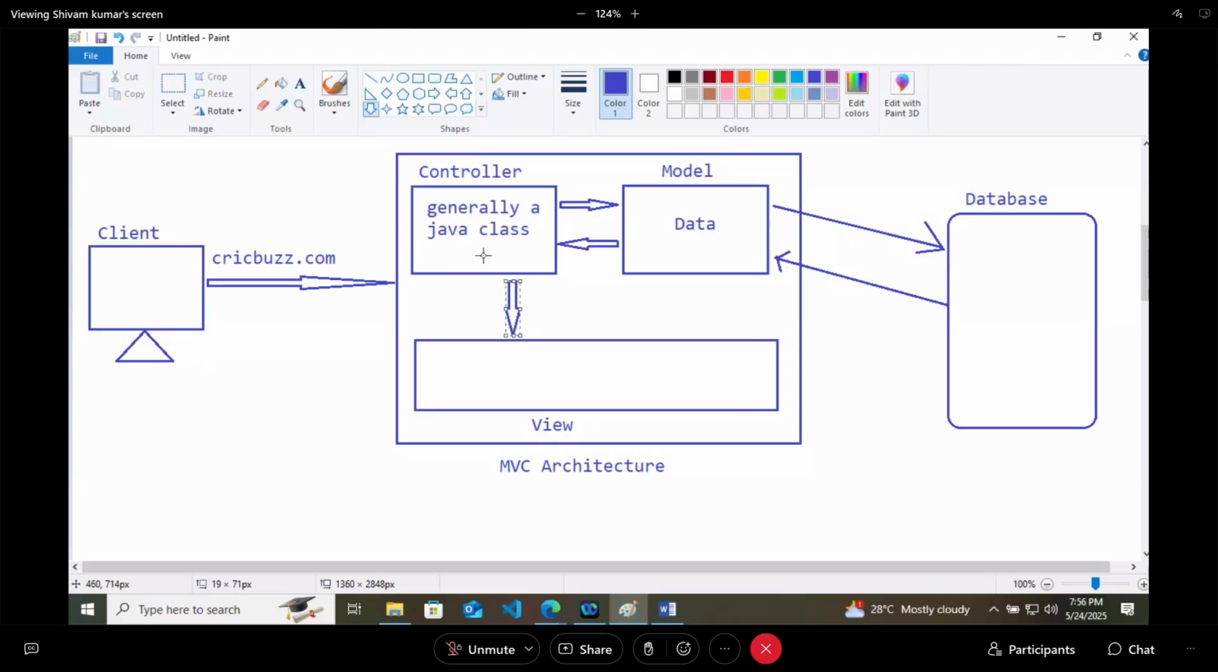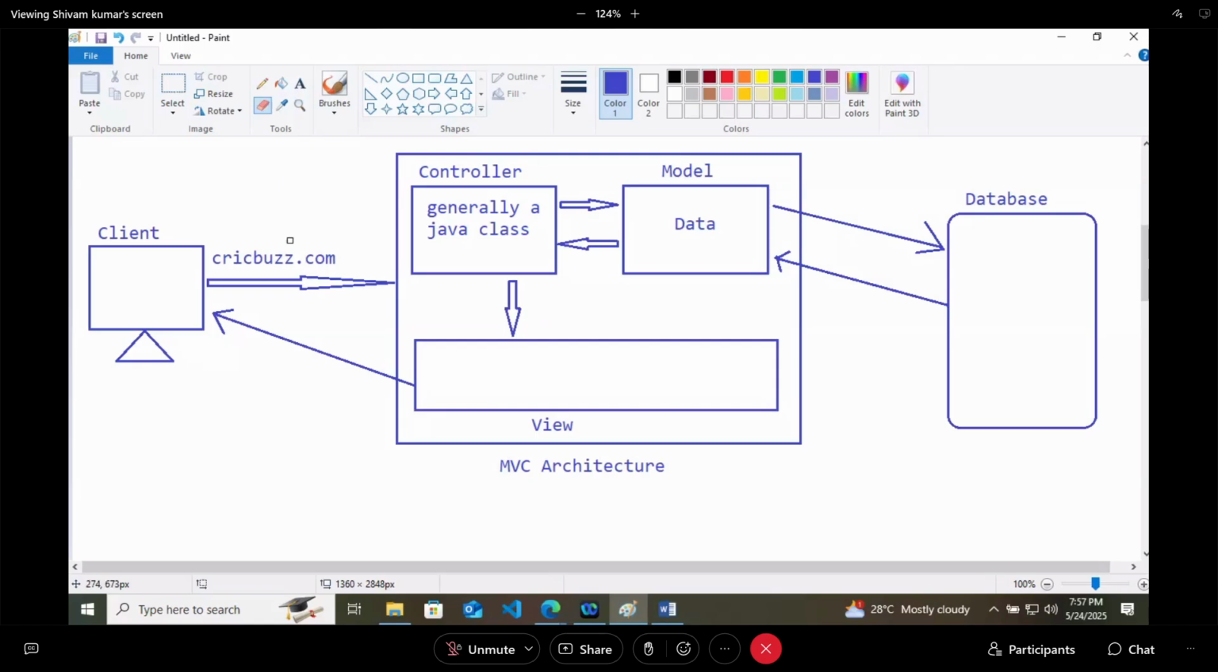Now when you get the view, the same view will be transferred to the client. So that is how Spring MVC works. I hope you have discussed this in your advanced Java also, where you might have discussed servlets. That is how the model view controller architecture works.